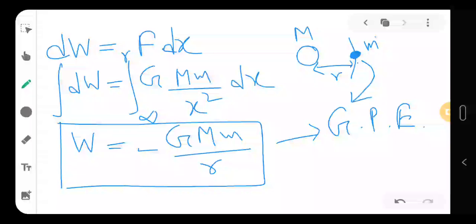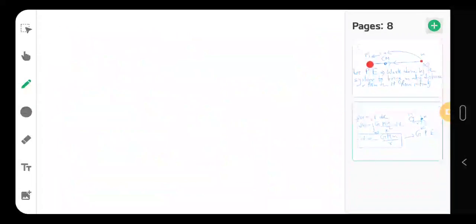Now one more term is there which also measures the influence of gravitational pull or the gravitational field of an object. That is called potential, like only gravitational potential. Gravitational potential.